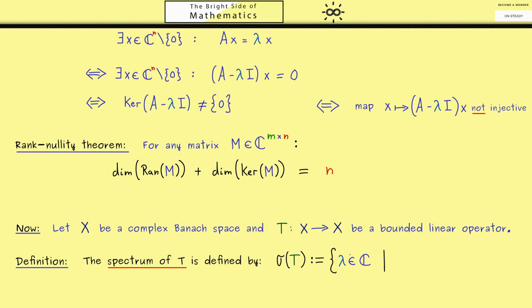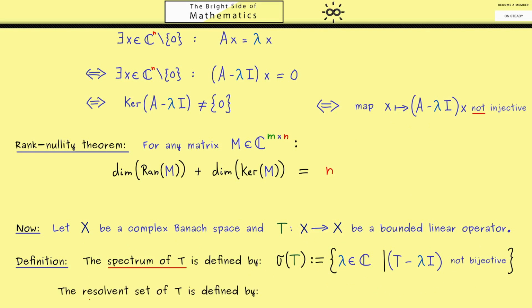Now, inside this set sigma(T), we have all the complex numbers lambda such that T minus lambda identity is not bijective. Therefore, if we consider a finite dimensional vector space X, we are in this case again and get out the set of all the eigenvalues. However, for the infinite dimensional case, we will see that we can split up this set into three parts.